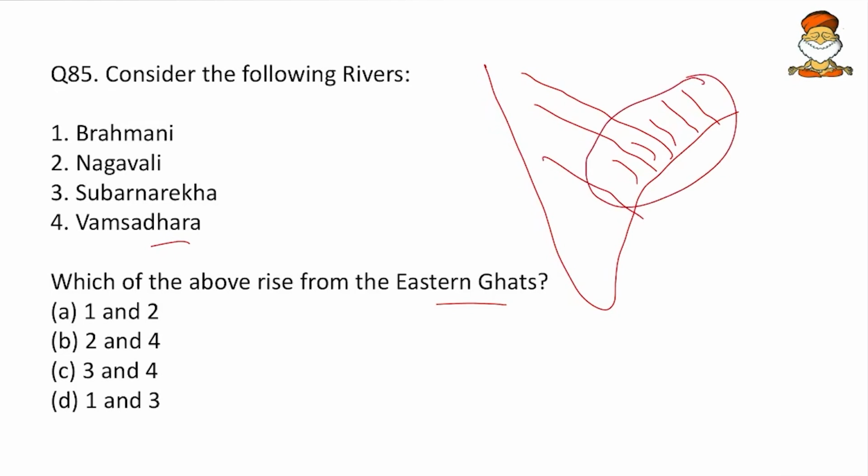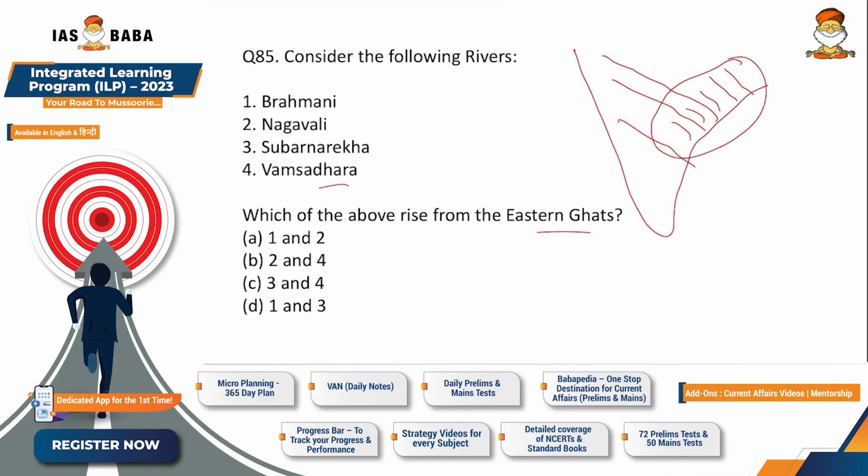Now crudely, if a river is given in the Atlas, it will be a long river. Small rivers will not be identified by the Atlas also. So whichever is given in the Atlas, we will try striking it down. So Brahmani, Baitarani, they are given. So we will strike this down and we remain with B and C.